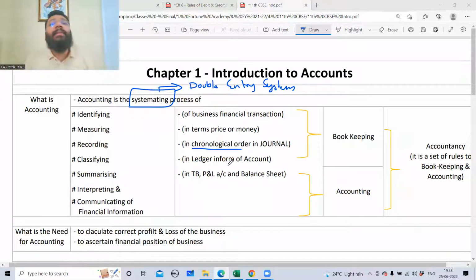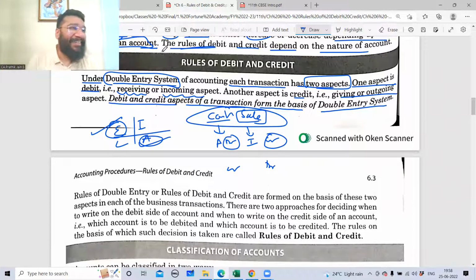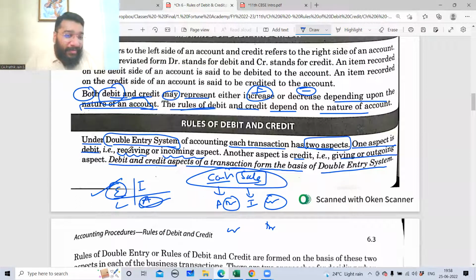So who has given this double entry system of accounting? Sir Luca Pacioli. It says that every transaction will have two-fold impact. In that, one will always be debit and another will always be credit. Any problems, any doubts here? That is next class. No, I'm not getting into this part.